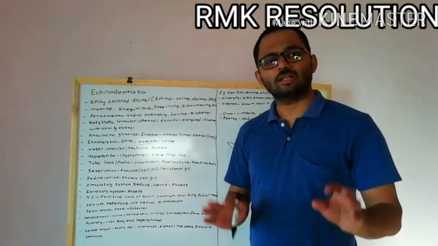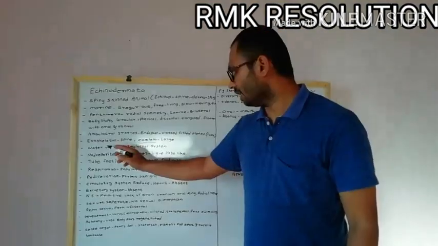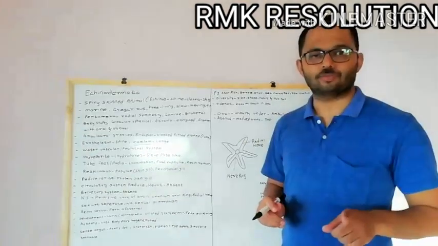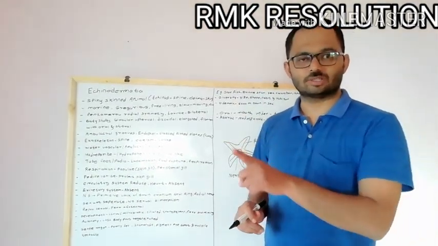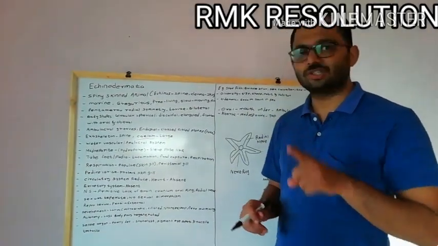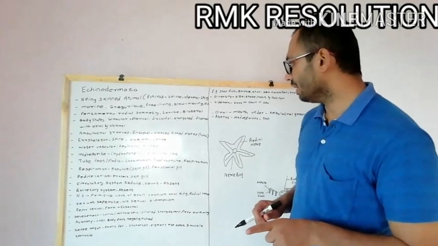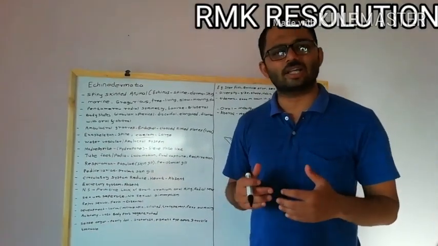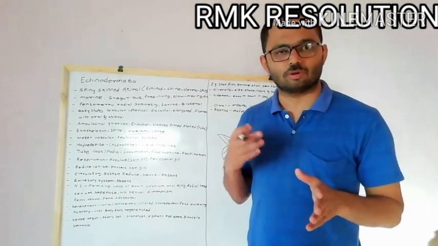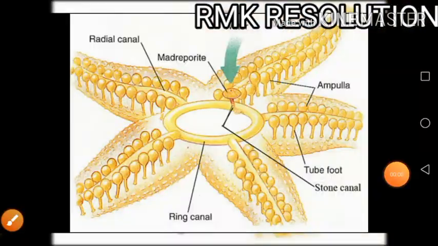Then again, another very important characteristic: Echinodermata have a water vascular system. The water vascular system, which is also called the ambulacral system, is present in Echinodermata. So we can say that this water vascular system is the circulatory system of the animal. This picture explains the water vascular system of the starfish or Echinodermata.